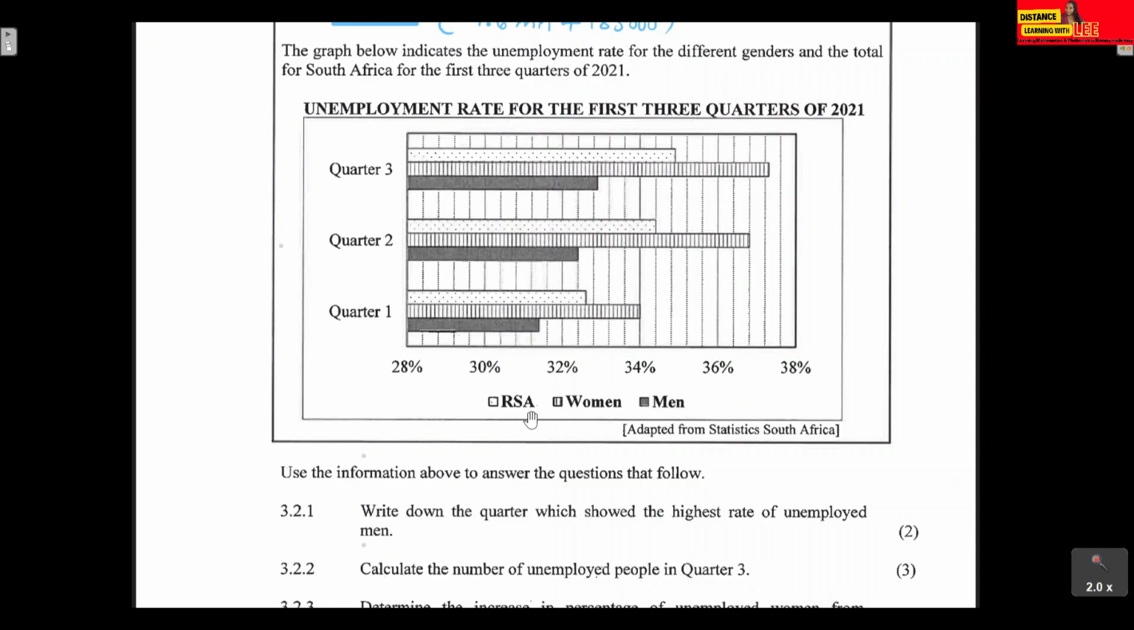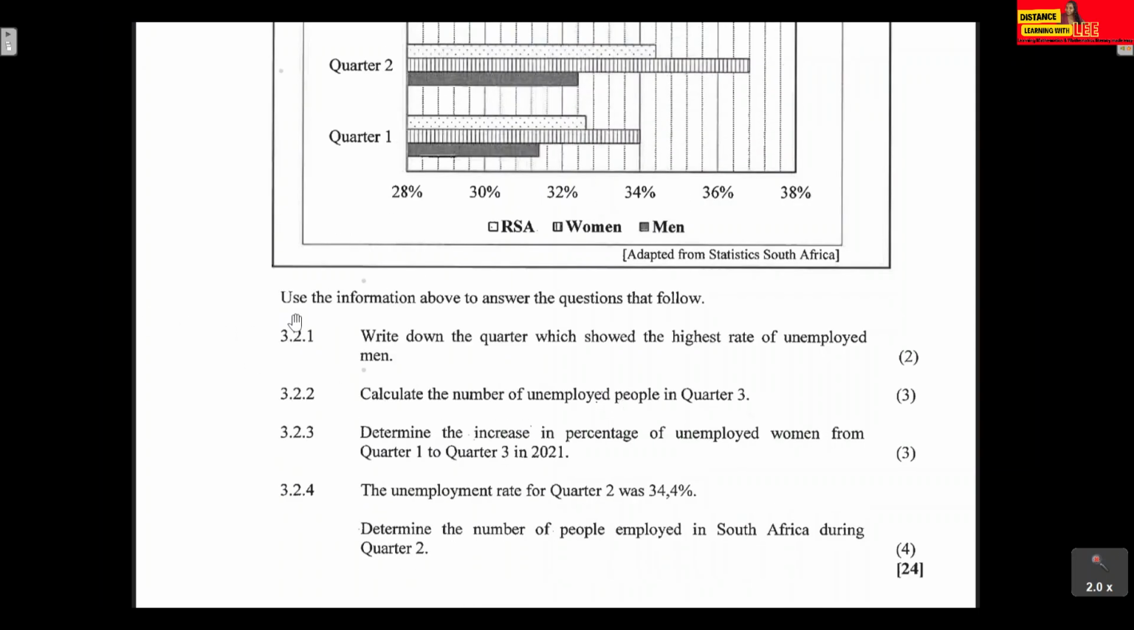Okay, already from just looking at this multiple bar graph, you can see that actually more women are unemployed in South Africa compared to men. Okay, so that's just what we can see from just analyzing this multiple bar graph. Okay, let's have a look at the question. Use the information above to answer the questions that follow.